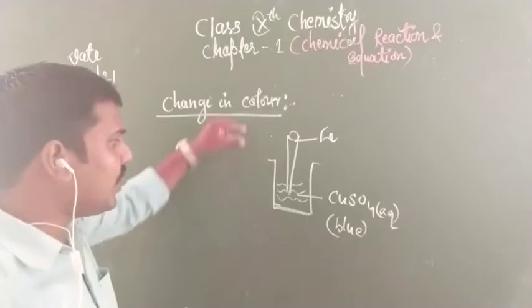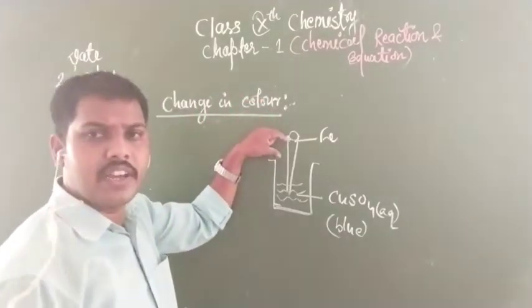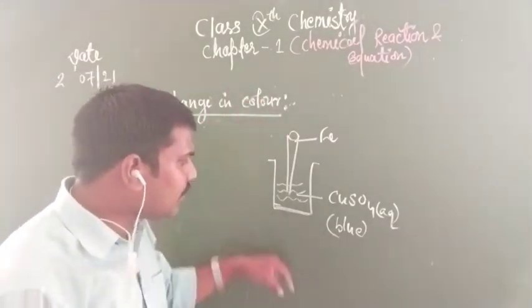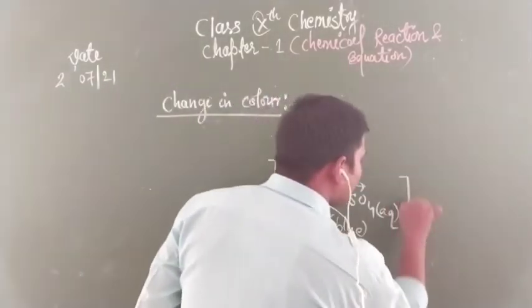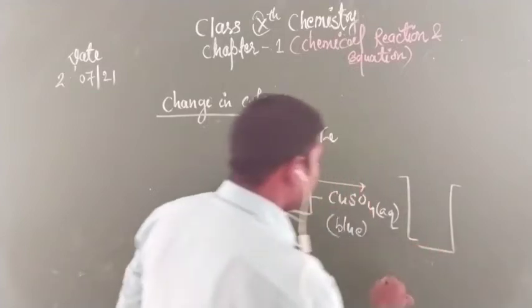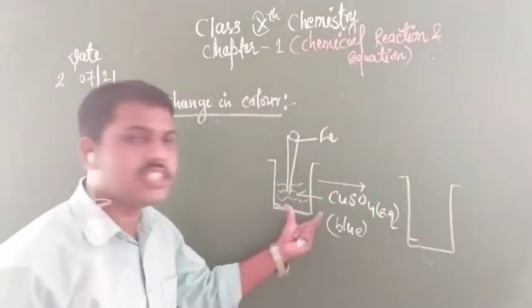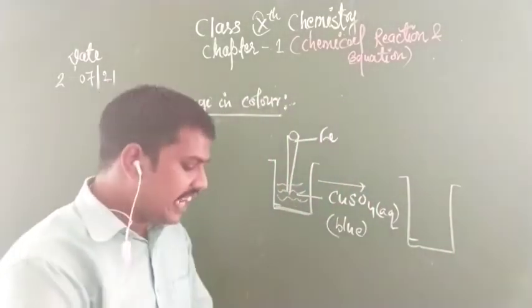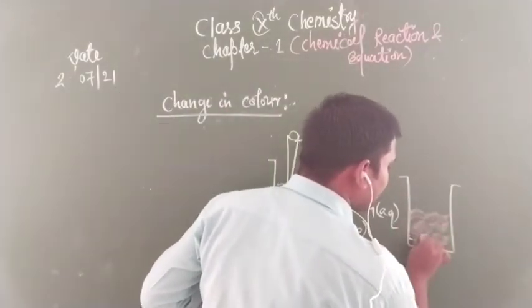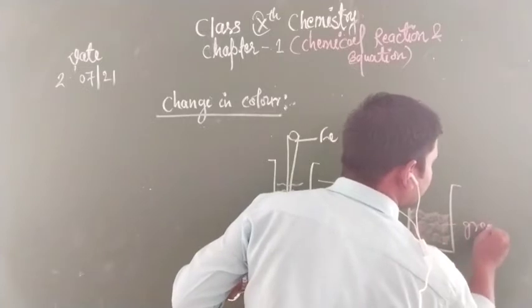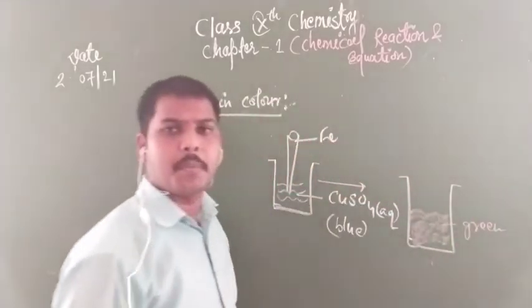When this iron nail comes in contact with this solution, after a while you observe that the blue color of the copper sulfate fades away and at last it becomes green in color. Clear?